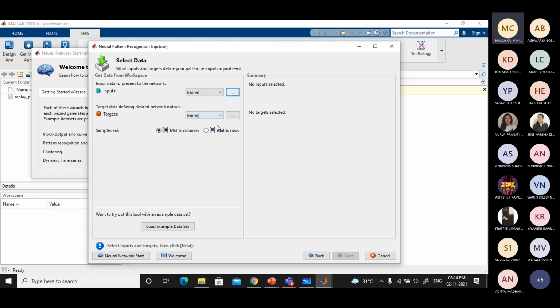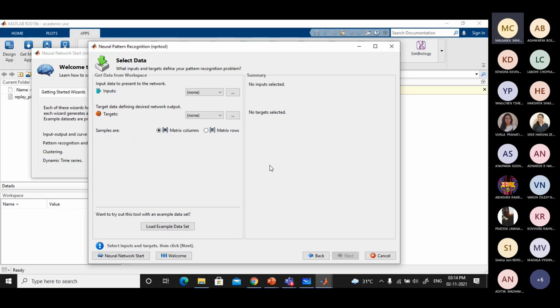And whether those data need to be kept in a certain format, maybe row wise or column wise, based on that you can choose either matrix columns or matrix rows. That is, whether the input is in column form, with each feature vector arranged in a column or in a row. You can see in Excel, you write the numbers vertically as well as horizontally, right? So you are defining whether the input is kept in a horizontal row. Suppose there are 10 features, are you keeping them column wise or row wise? That you have to choose here.